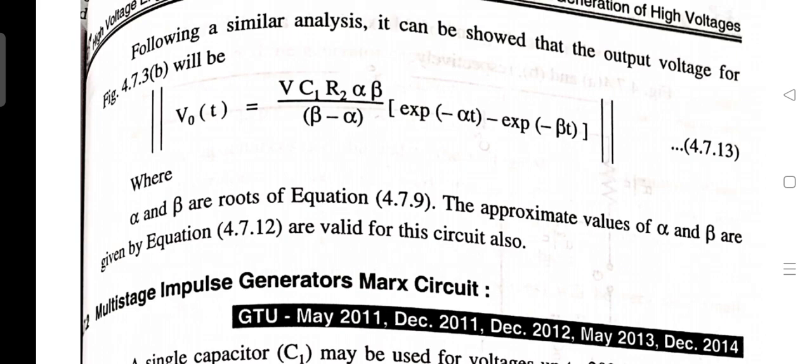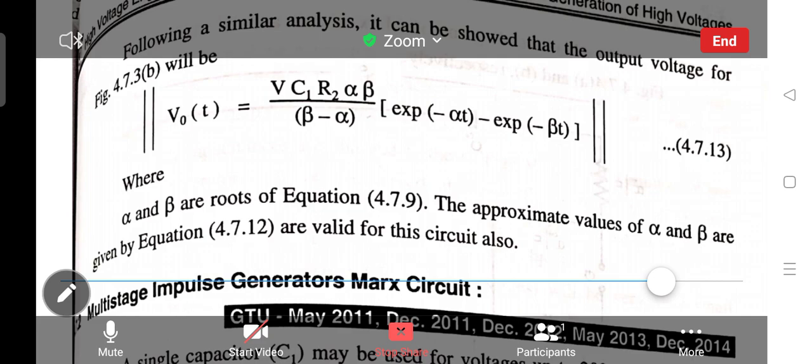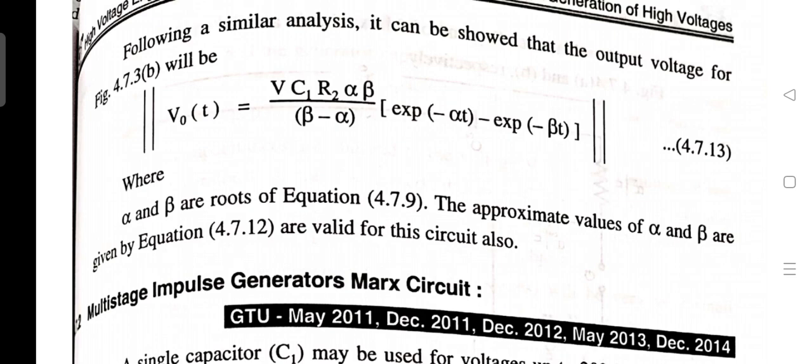The approximate values of alpha, 1/R1C2, and beta, 1/R2C1, are valid for this circuit also. So we have now seen the single-stage circuit and analyzed it. In the next lecture we will see the multi-stage impulse generator, the Marx circuit.